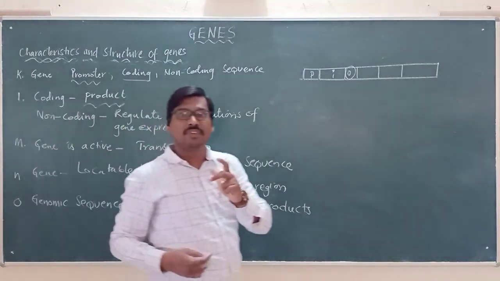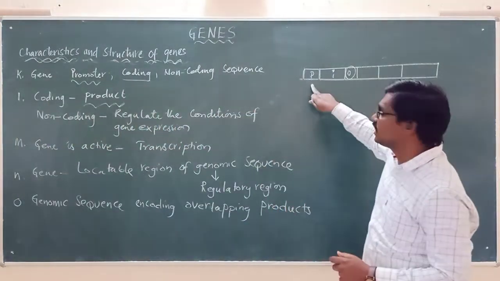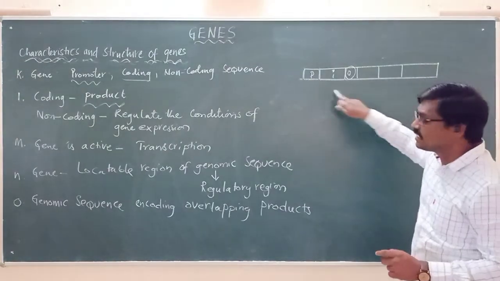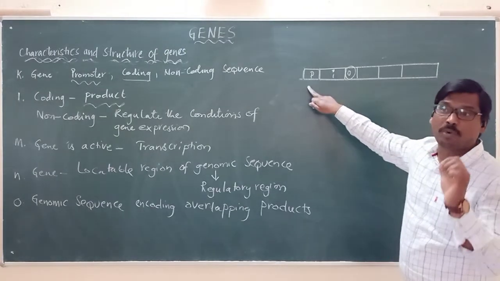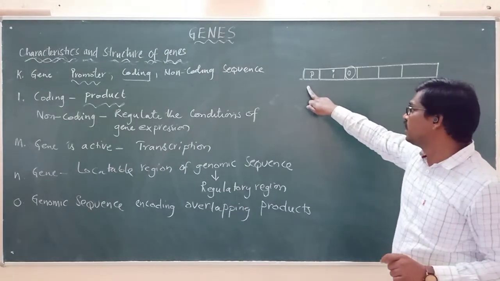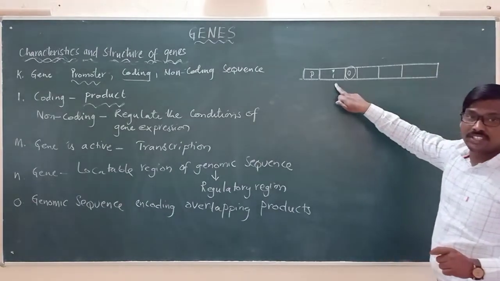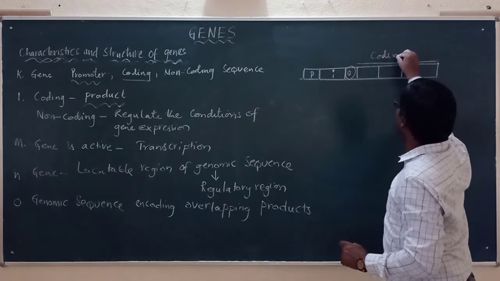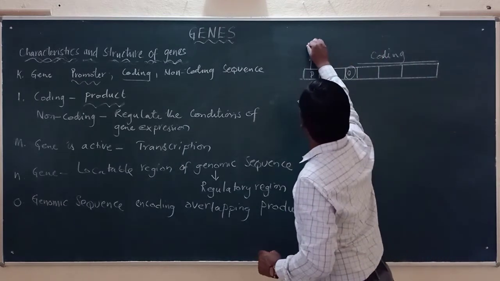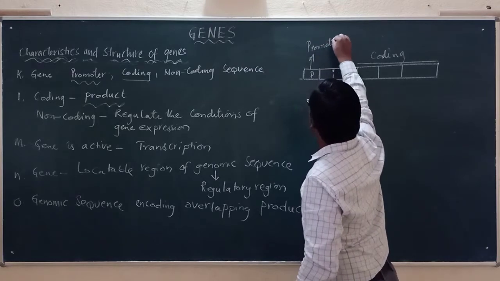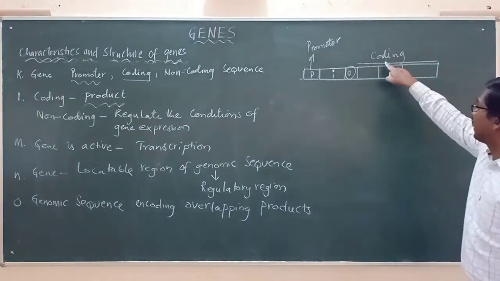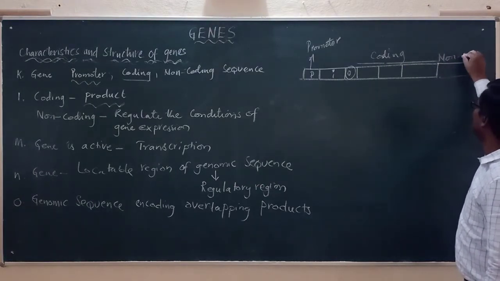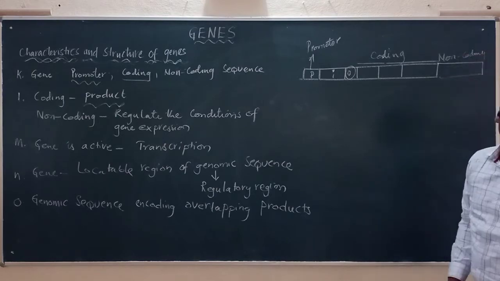So for example, we will look at the diagram and see here. See this part, let us say that this is the gene. Now when we say that this is the gene, a gene is containing what? A promoter region. It is also having the regulatory region, operator region, and this part is the coding region, and this part, as we said, is the promoter region. Right after the coding region, there will also be a non-coding sequence.